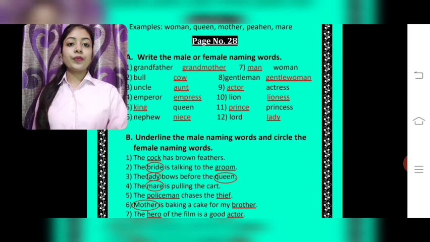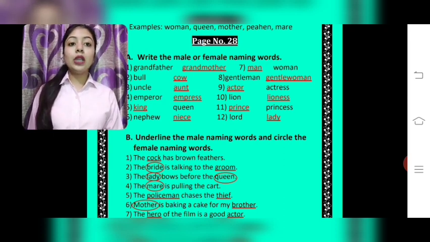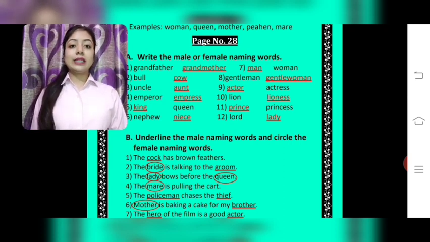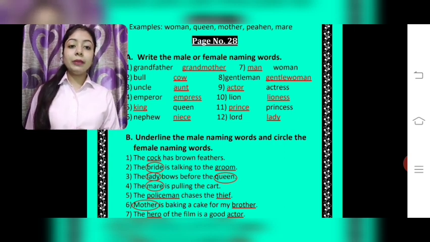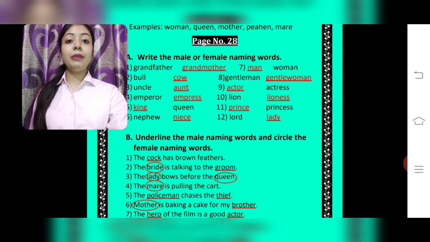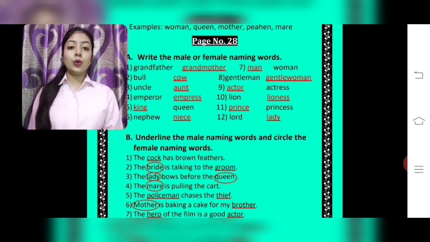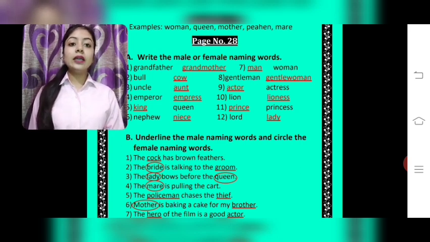Write it down. Second is bull. Bull is again a male naming word. It is an animal, so we will write cow, which is a female naming word, a female animal. Write down cow, C-O-W. Female of bull is cow. Third, uncle. We will write aunt. Aunt is the female naming word.